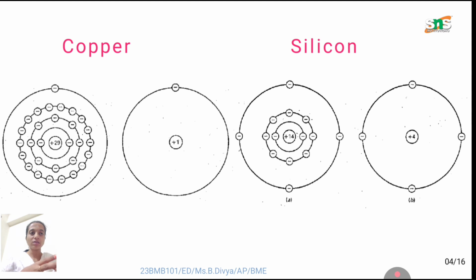Copper is a conducting material, where the flow of electrons is more, so electricity passes through and the copper gets conducted. Whereas in silicon, where the energy band gap is there, the conductivity of the material is very low, so it is called a semiconductor material. This is the main difference between copper and silicon.